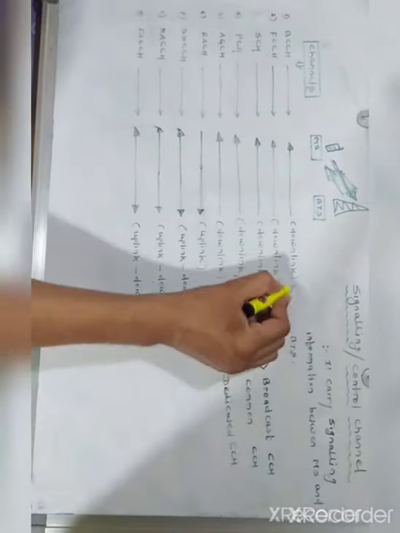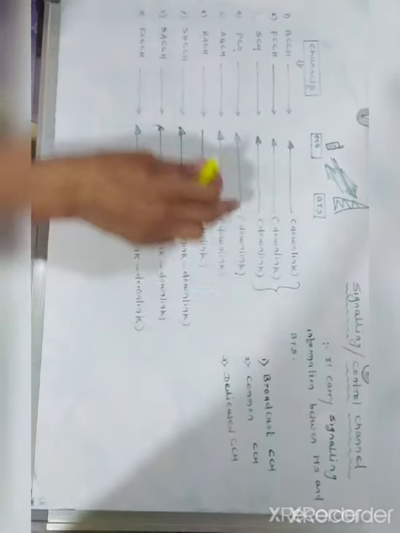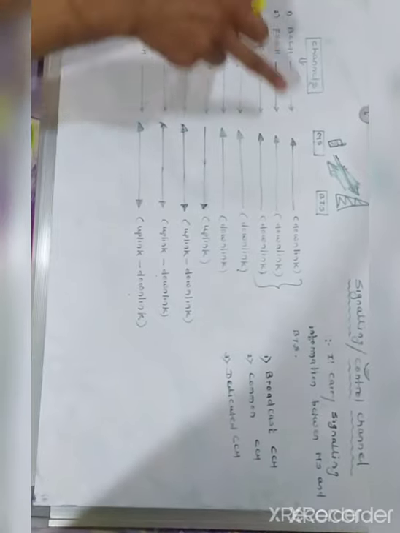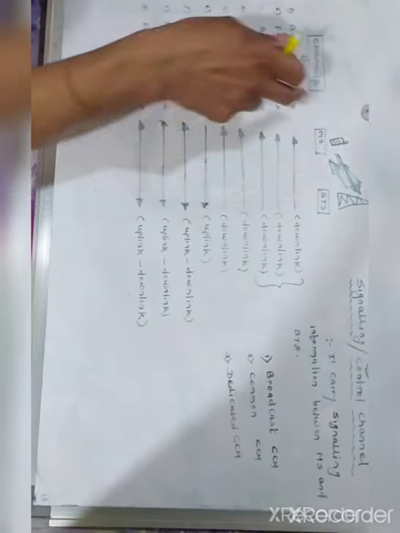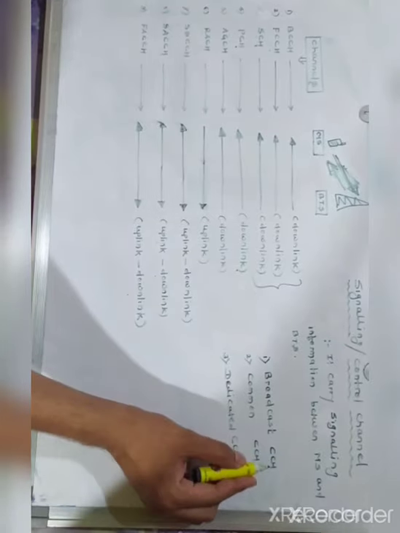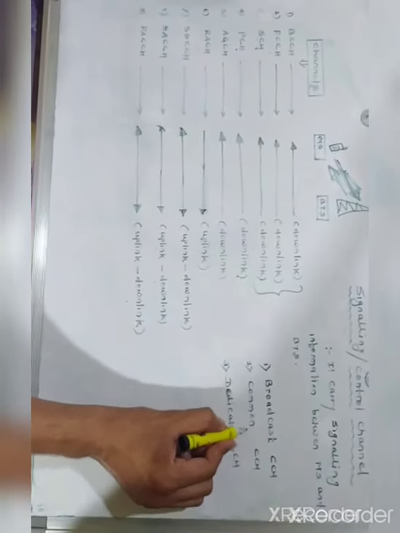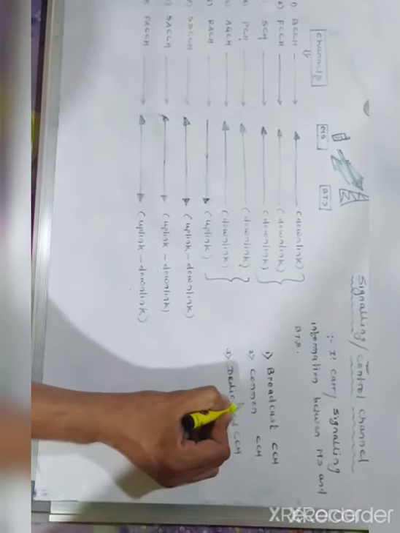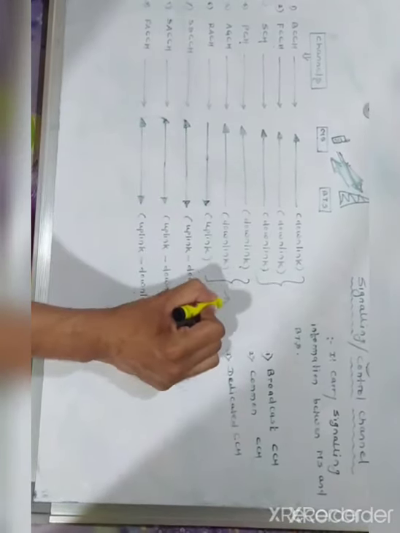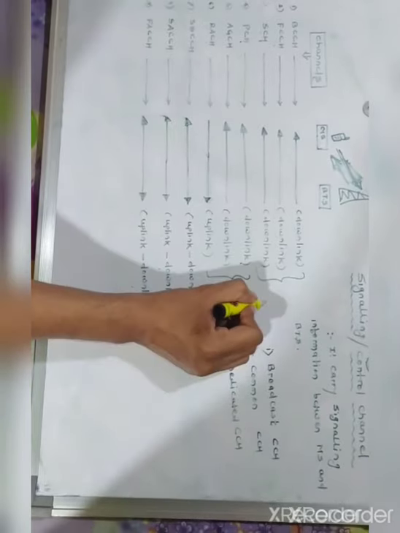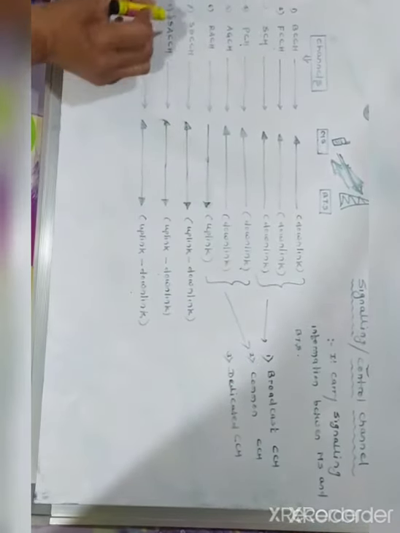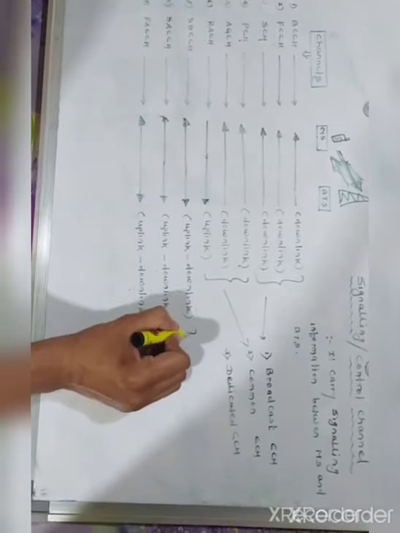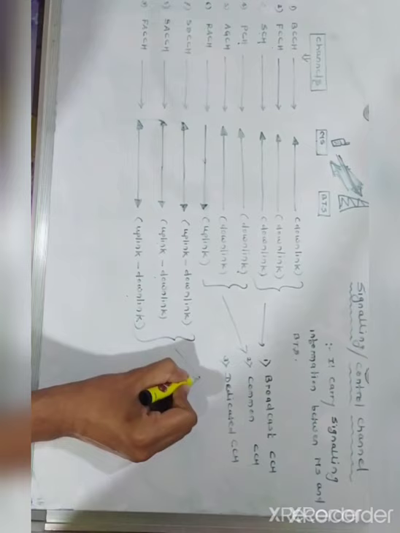The broadcast channels are the first three, BCCH, FCCH and SCH, all downlink. Next are the common control channels, these three. The next three, SDCCH, SACCH and FACCH, come under the dedicated control channels.